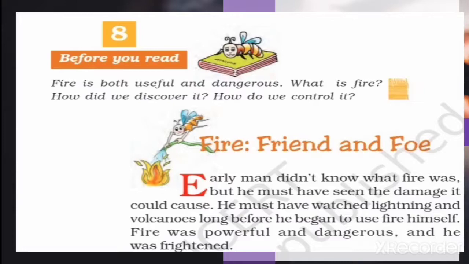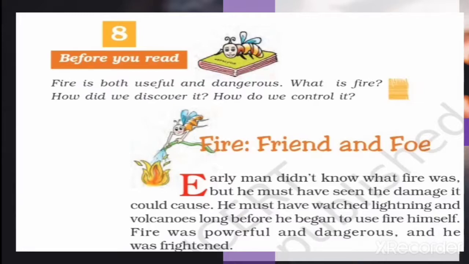He hadn't seen fire, but he had seen lightning and volcanoes, which are forms of fire. Both are forms of fire only. So that's why this man was frightened. He always thought that fire was powerful and dangerous, because when volcanoes and lightning happen, they ruin many places.